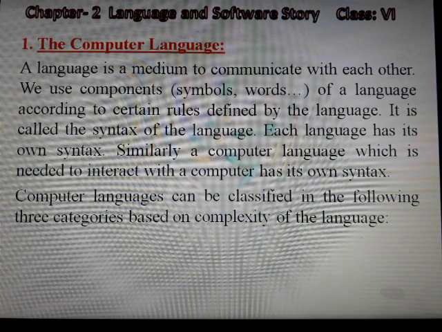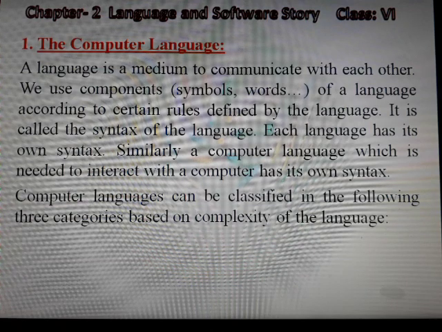Means a language is a medium by which we can communicate or interact with others. In every language, we use symbols, words, etc. according to the rules defined by the language. These rules are called syntax of the language.